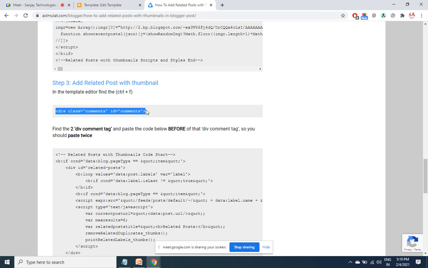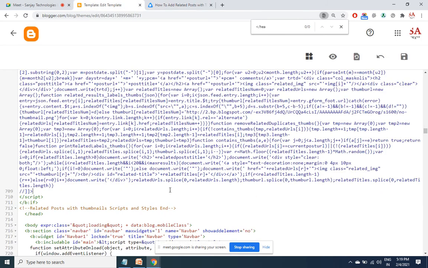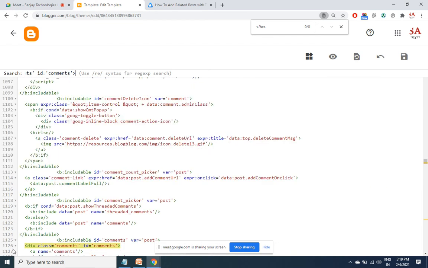Then you have this. This line of code will be there in every template, whether it is inbuilt Blogger or you might have used a template from outside Blogger. So copy to search. Control F. It's there in the 1126th line. What do I need to do here?